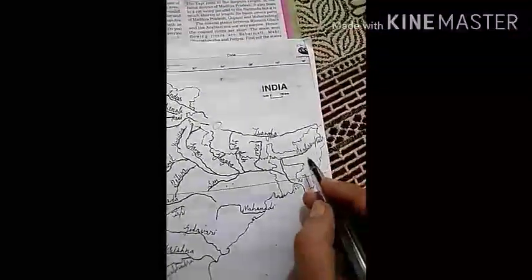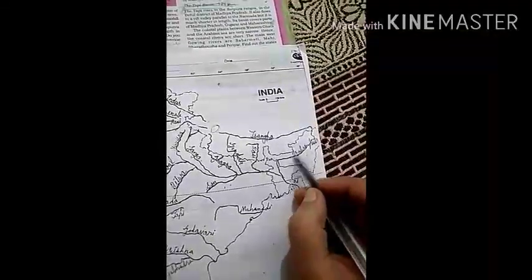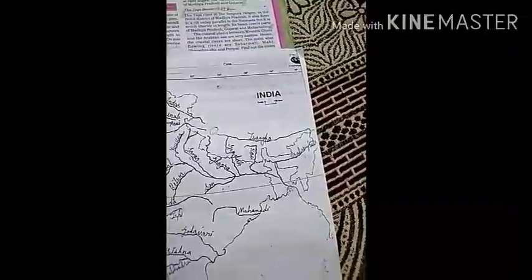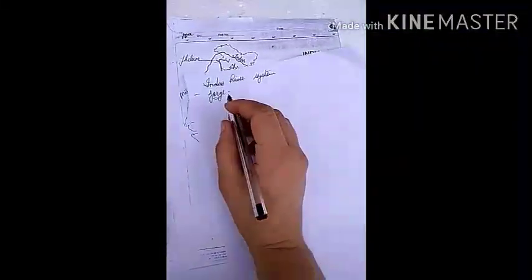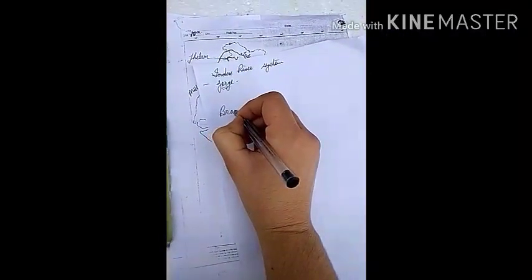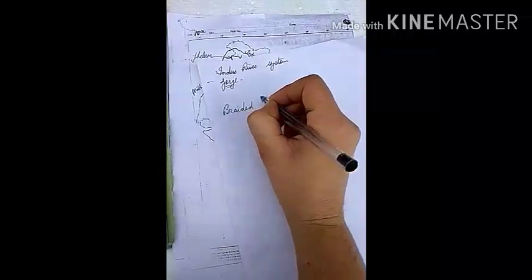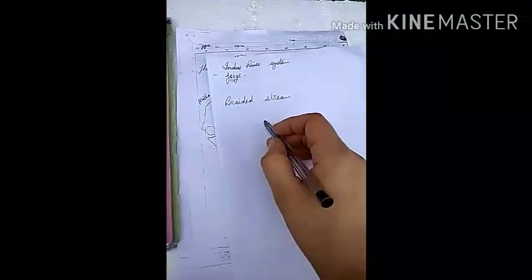The Brahmaputra has a braided channel in its entire length in Assam and forms many riverine islands. What is a braided stream?